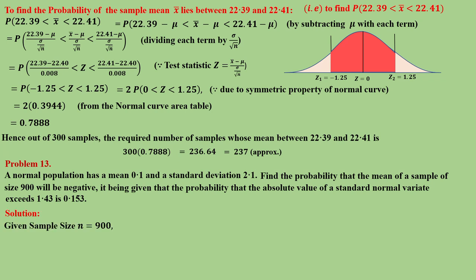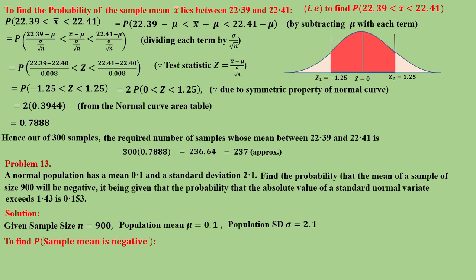So given sample size n is equal to 900, population mean 0.1, population standard deviation sigma is equal to 2.1. To find: the probability that the sample mean is negative.